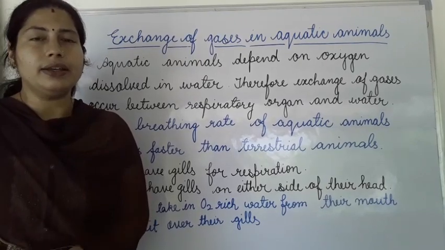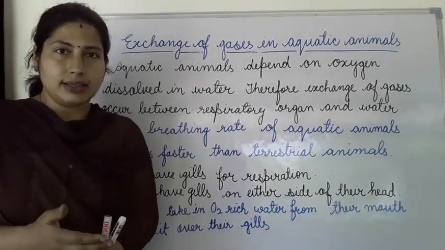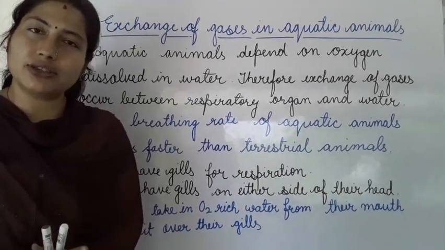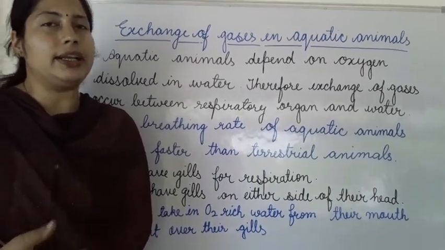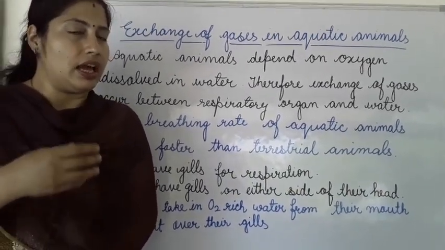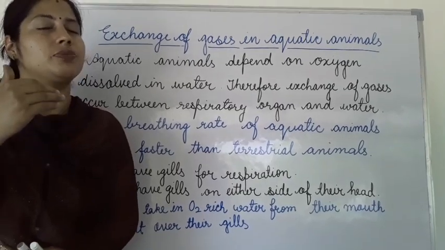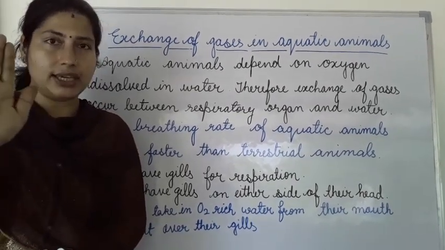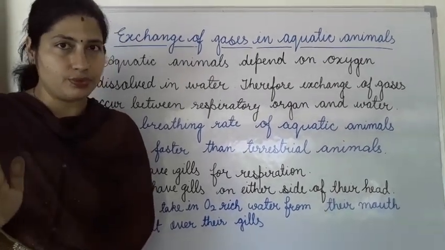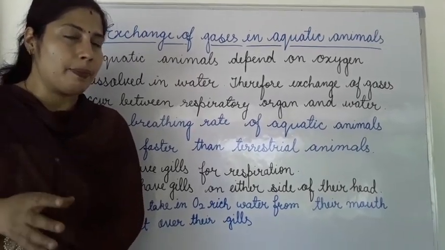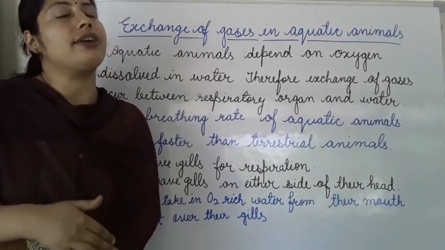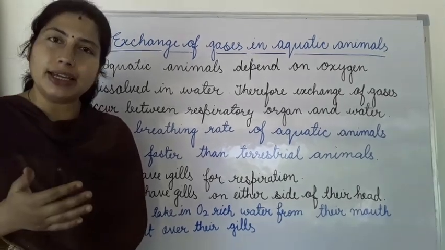I am telling you again, in brief: fishes take in oxygen which is dissolved in water, and that's why they take in water through the mouth. From the mouth, that water is pushed towards the gills, and gills have gill filaments which increase the surface area. Gill filaments have a dense network of blood capillaries.